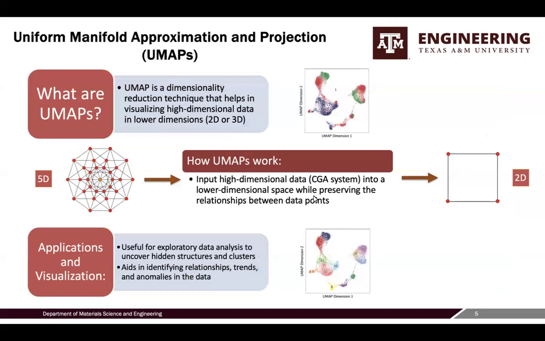This slide goes over UMAPs, how they work, what they are, their importance and applications. They are significant in the representation to this project. UMAP is a dimensionality reduction technique used for visualizing high-dimensional data in lower dimensions. For example, taking a 5-dimensional system and converting it to a 2-dimensional system while preserving the relationships between data points. It helps in exploratory data analysis by uncovering hidden structures, clusters, and identifying relationships, trends, and anomalies in the data.